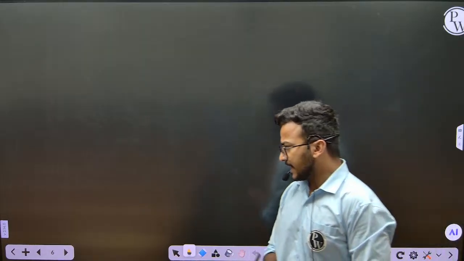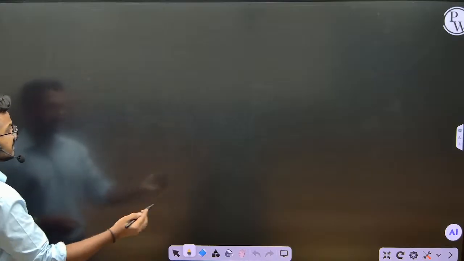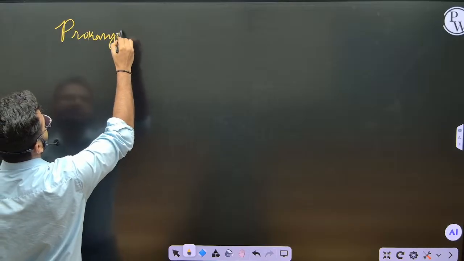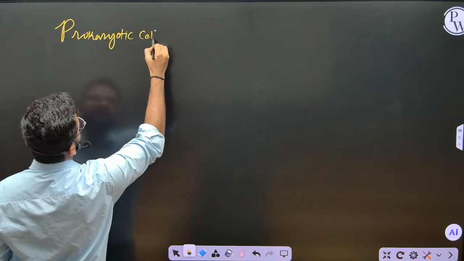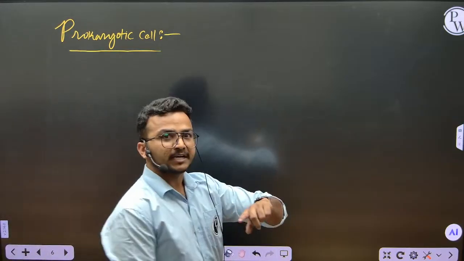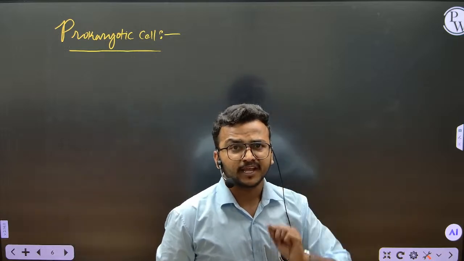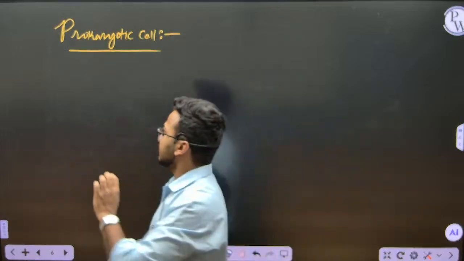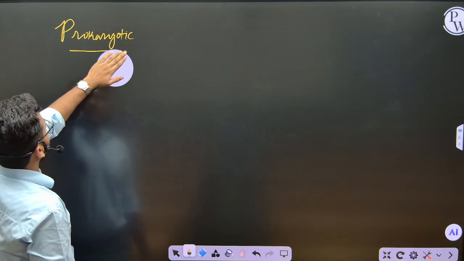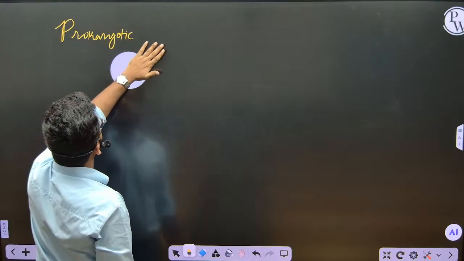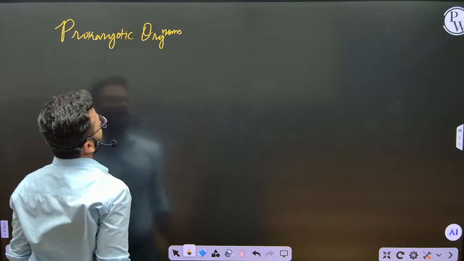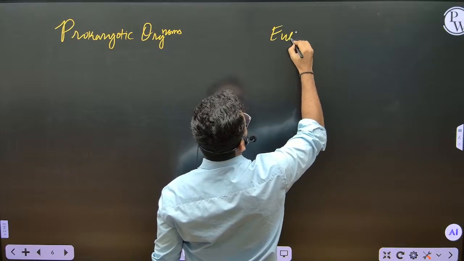Continuing from that, next we are going to discuss the prokaryotic cell. Before that, we'll discuss what prokaryotic organisms and eukaryotic organisms are, what prokaryotes and eukaryotes are.